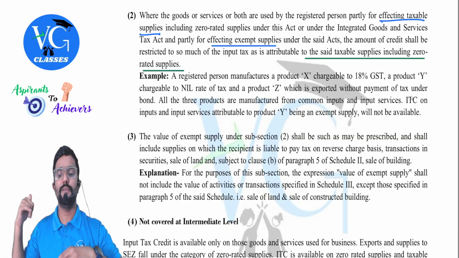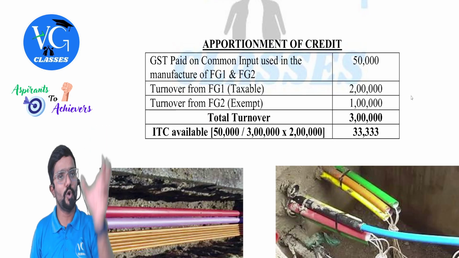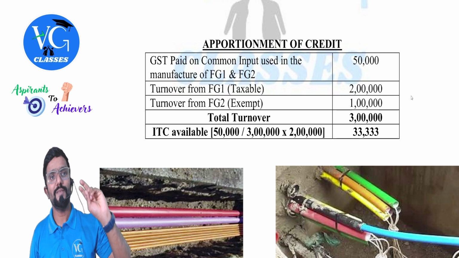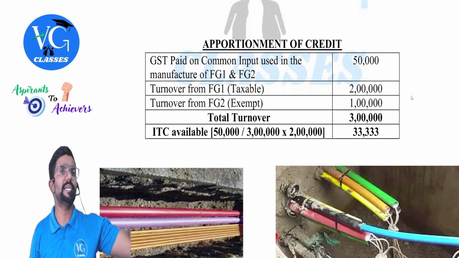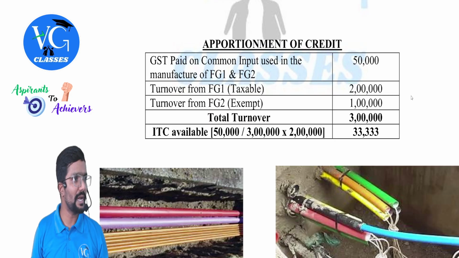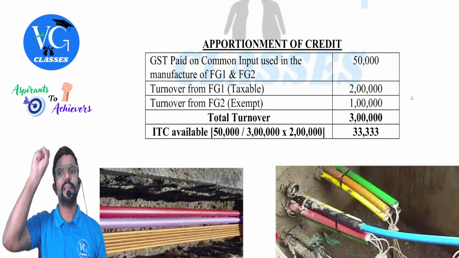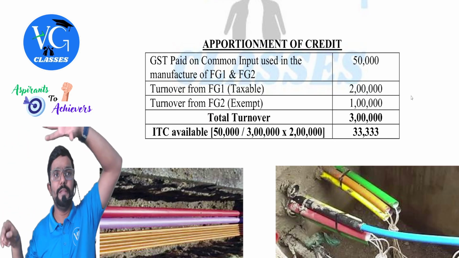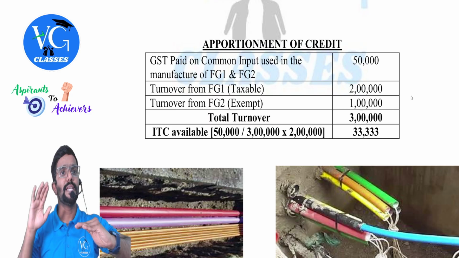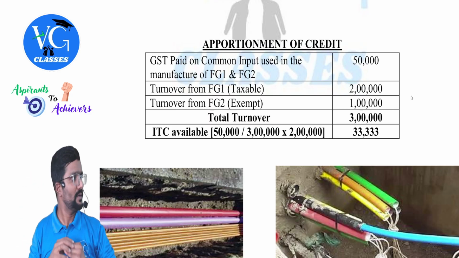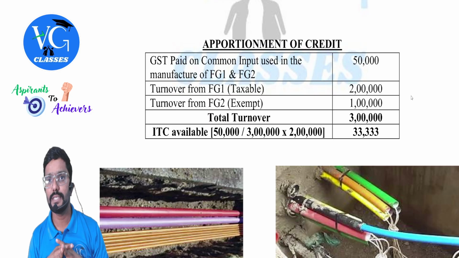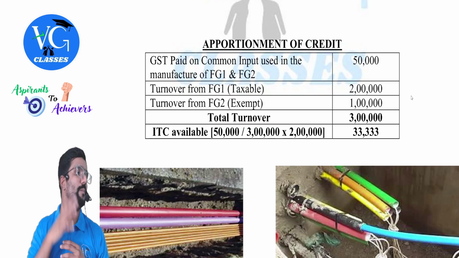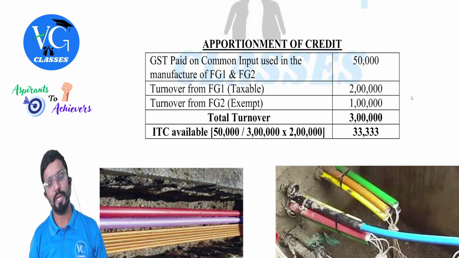Sir, how should I calculate? Same way. However, I showed here, no. First calculate total turnover, which includes product X, product Y, product Z. Whatever is the turnover of product Y, for that credit is not available. Clear? So for example, assume for each of the product, the turnover is 5 lakh. So what is the total turnover? 15 lakh. So take input tax divided by 15 lakh into how much is available? 10 lakh. 10 lakh tax. Is that clear? So for the remaining 5 lakh, which is the turnover of product Y, is credit available? No. Credit is not available.